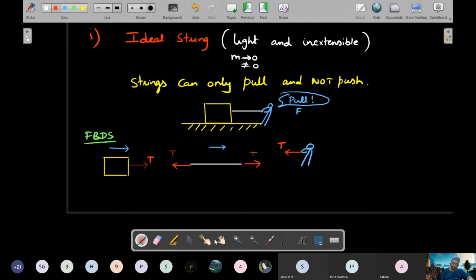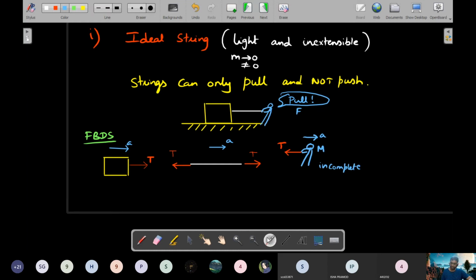So this is also T. And if the person is also moving by pulling it, then I have to put A on all of them. So if this fellow's mass is capital M, this is an incomplete FBD.